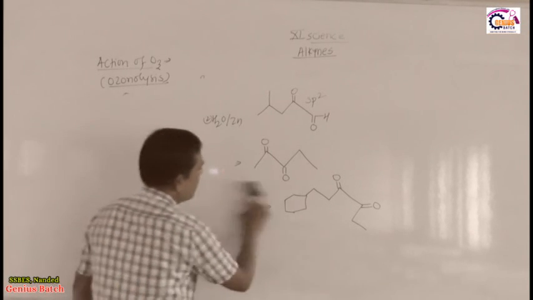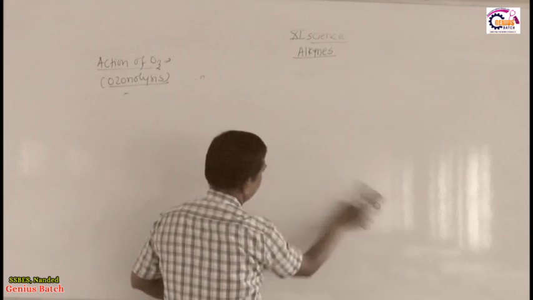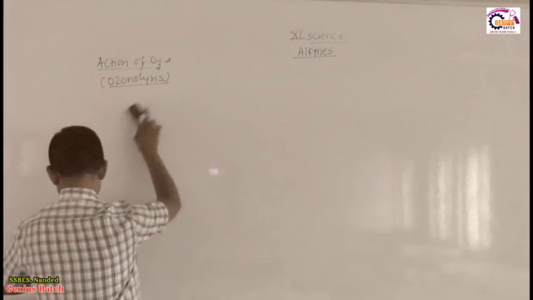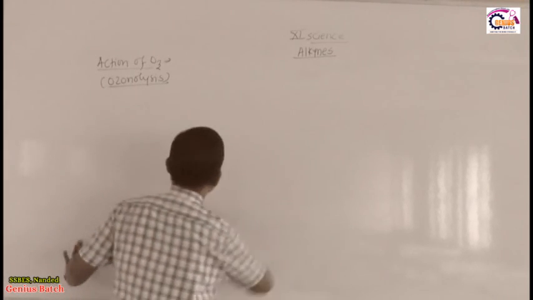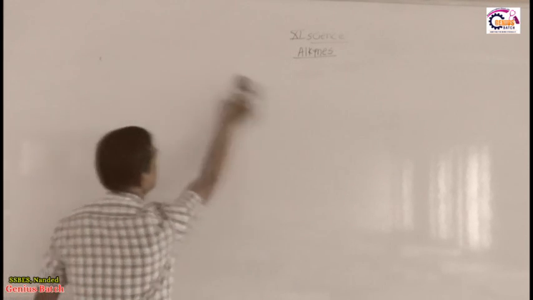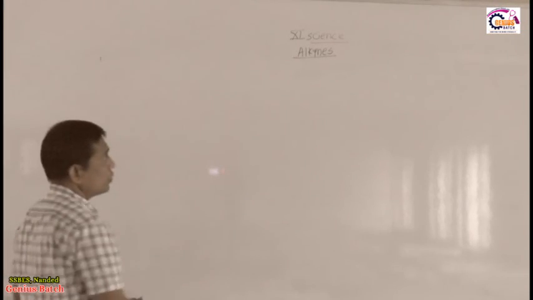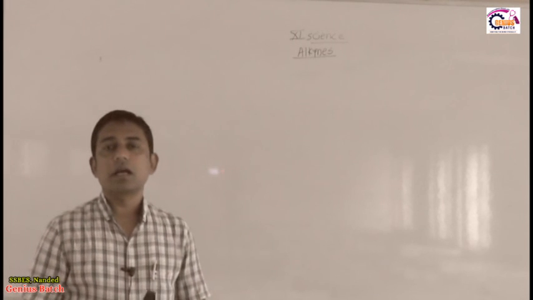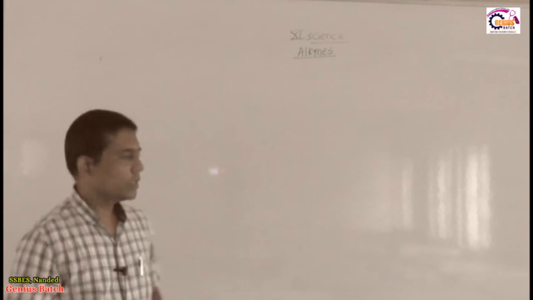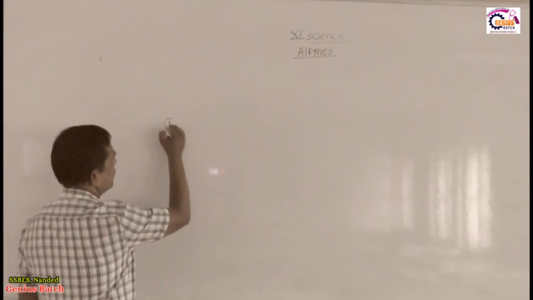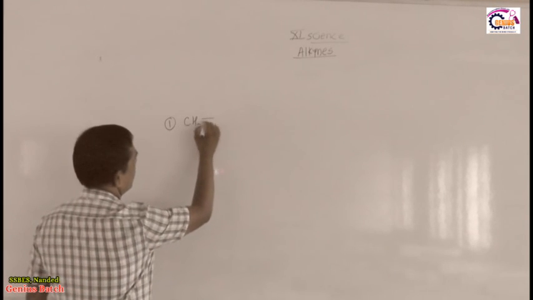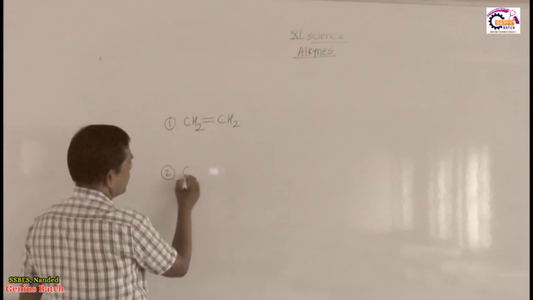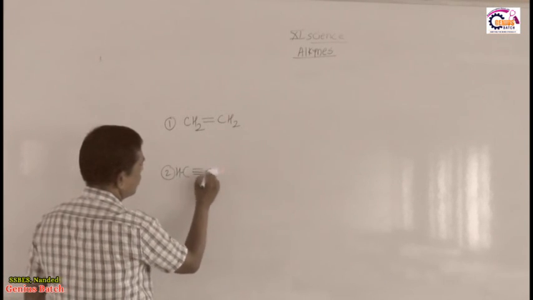So see here. This is the alkyne ozonolysis product. So we compare alkyne and alkene products. How do you judge? I will take one hint: CH2 double bond CH2, and second I take an alkyne example, CH triple bond CH.